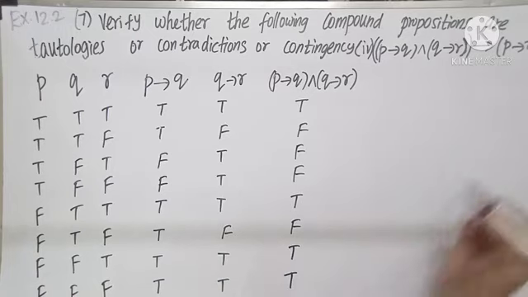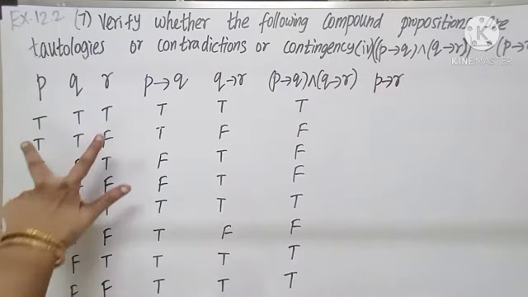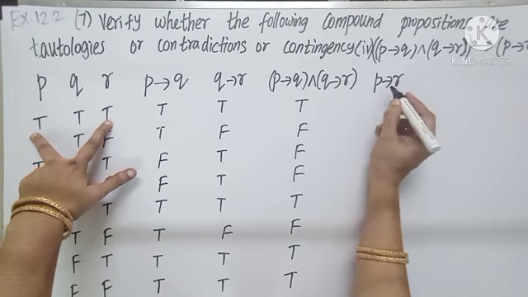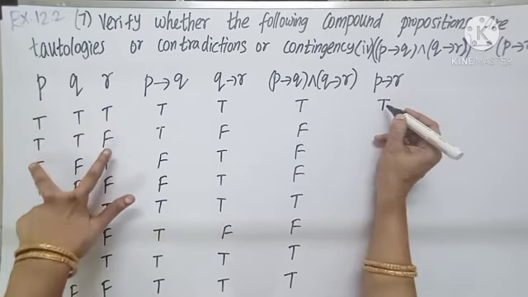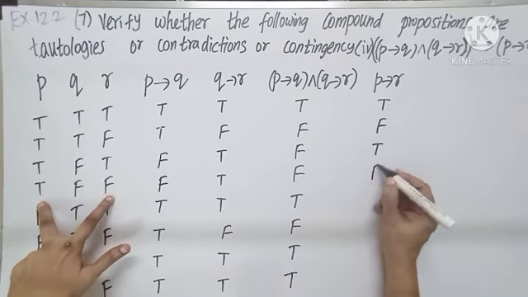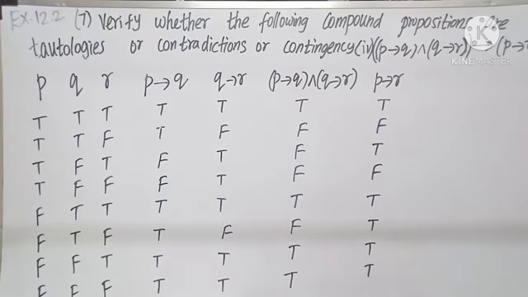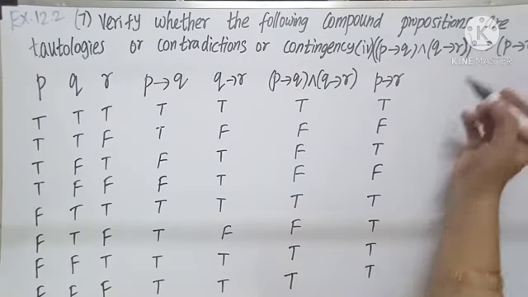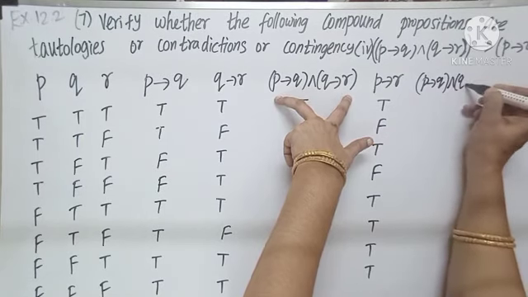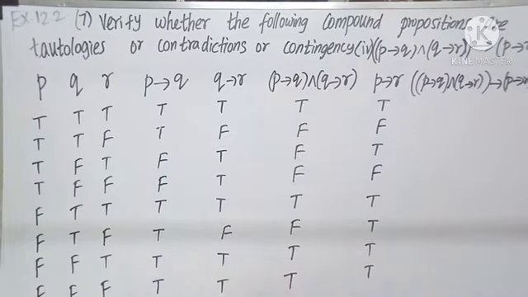As we have completed that, next we need to find out P to R. P implies R. So these two I must check. Remember this symbol tells us TF becomes F. So the remaining cases are true. TF, it is F. TF, it is F. All the remaining cases will be true only. Now we need implies for these two. So P implies Q and Q implies R, both together implies P implies R.